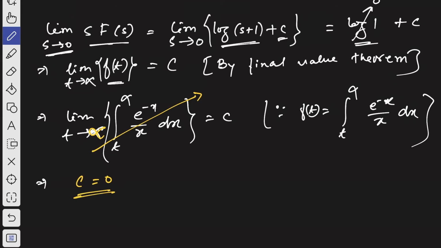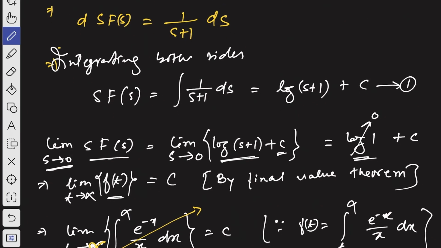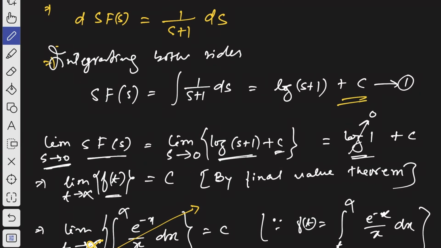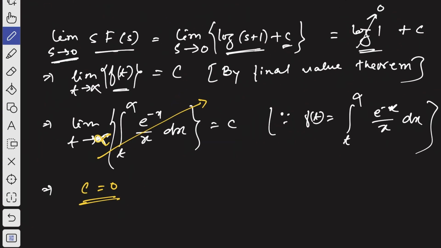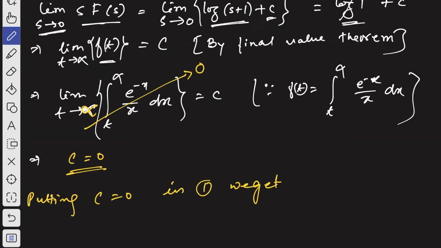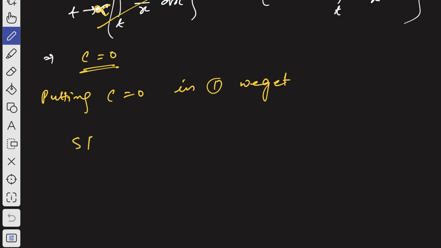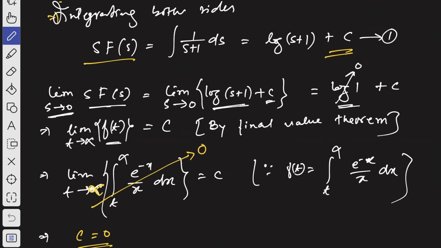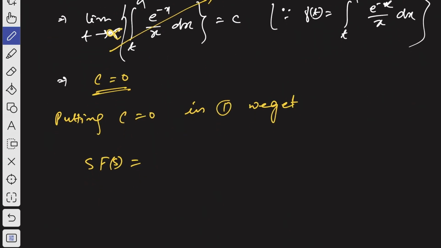Now let us put c equal to 0 in this equation number 1. So what we will get? Putting c equal to 0 in equation number 1, we get, what is the left hand side? s into capital F of s, and on the right hand side we have got log of s plus 1 plus c.